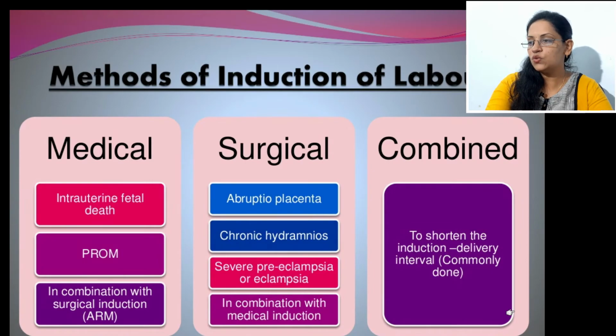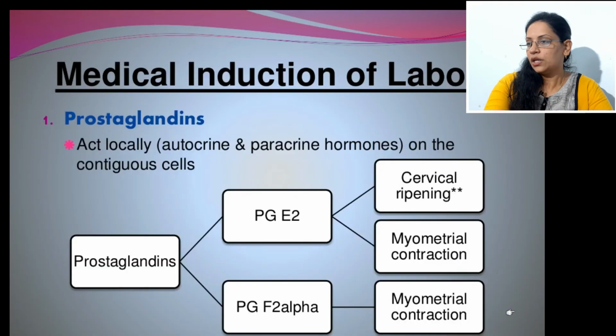Again, these are the things in which we induce by medical methods for IUD and PROM patients. Surgically, we do the induction of labor in abruptio placenta, hydramnios, preeclampsia or eclampsia, or in both. And combined means medical induction, where we give the patient injections as well as medicine for induction of labor, as well as we do the surgical procedure, that is we rupture the membrane artificially and we do the stripping. So that is the combined method.